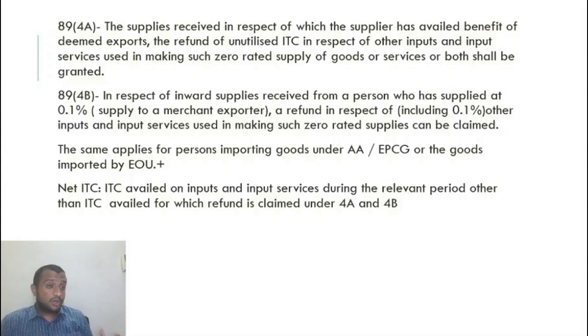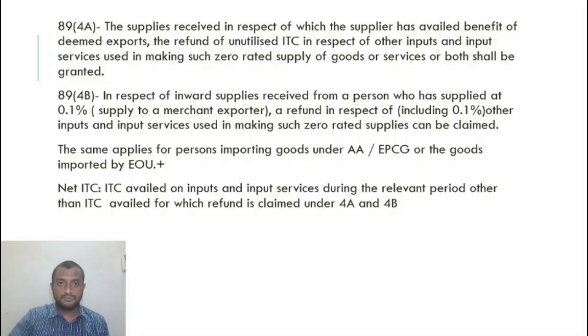All right. So forget the supplies from that guy. The other supplies will be there for me. Other than these deemed exports, on the other supplies that I receive from any other person, I can claim a refund because I'm exporting zero rated supplies. So on the other type of inputs and input services I can claim a refund. It will be claimed under 89 subsection 4A. The refund of unutilized ITC in respect of other inputs and input services used in making such zero rated supply shall be granted. So that is 89 4A.